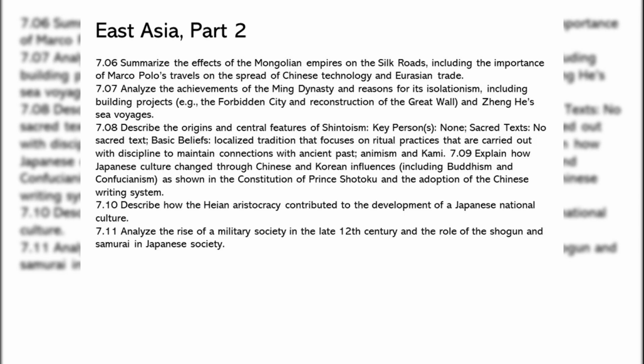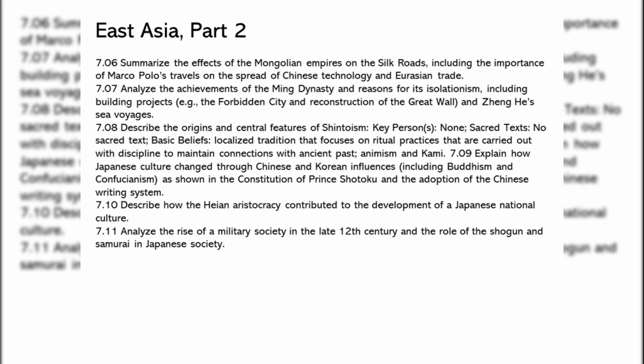East Asia, Part 2. 7.06. Summarize the effects of the Mongolian empires on the Silk Roads, including the importance of Marco Polo's travels on the spread of Chinese technology and Eurasian trade. 7.07. Analyze the achievements of the Ming dynasty and reasons for its isolationism, including building projects, for example the Forbidden City and reconstruction of the Great Wall, and Zheng He's sea voyages.